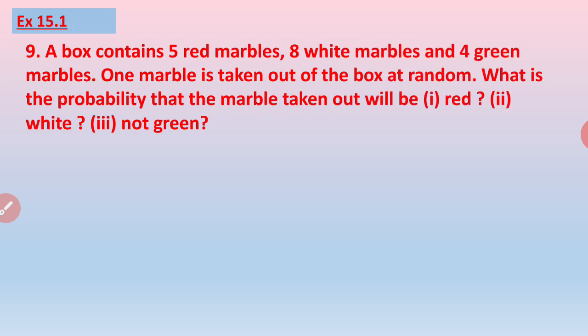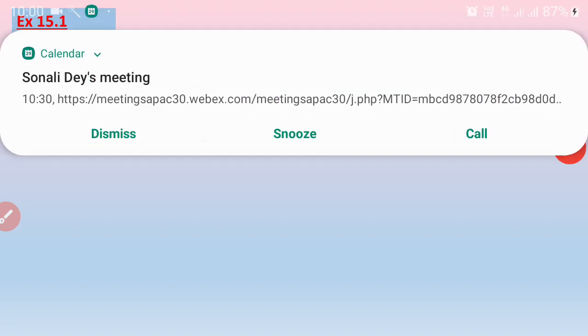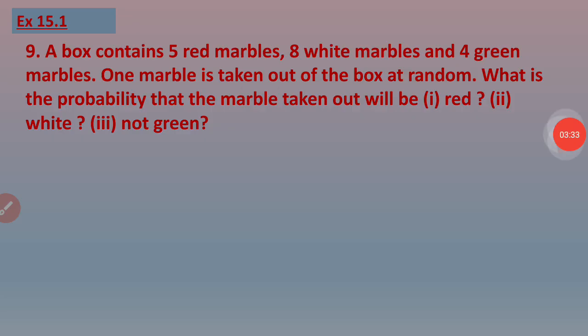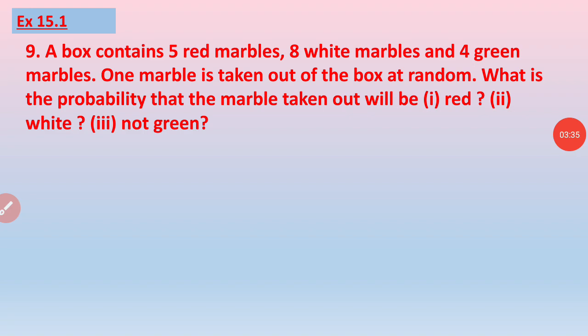Next we come upon question number 9. A box contains 5 red marbles, 8 white marbles and 4 green marbles. 1 marble is taken out of the box at random. What is the probability that the marble taken out will be red? Second, it is white, and the third one, it is not green. So let us start with finding out the total number of marbles.